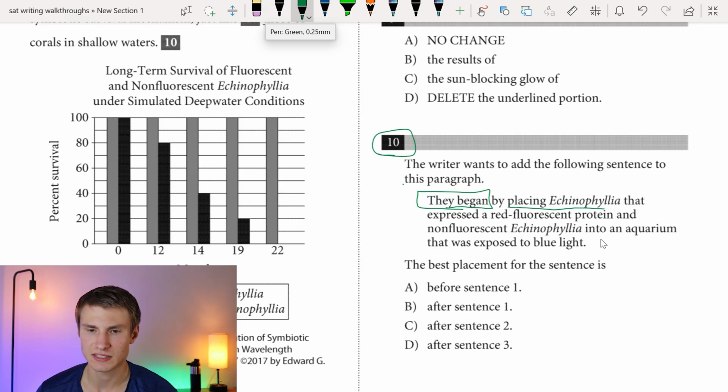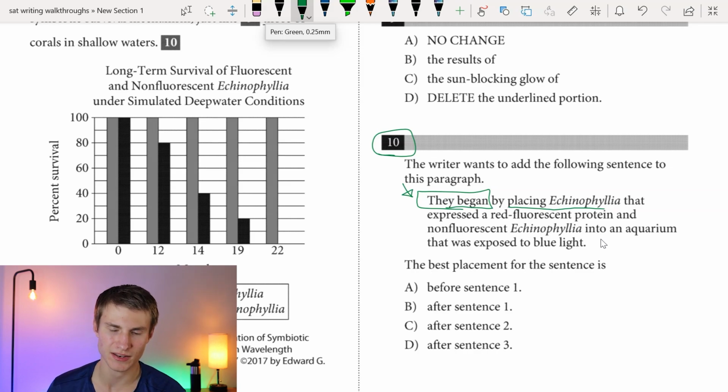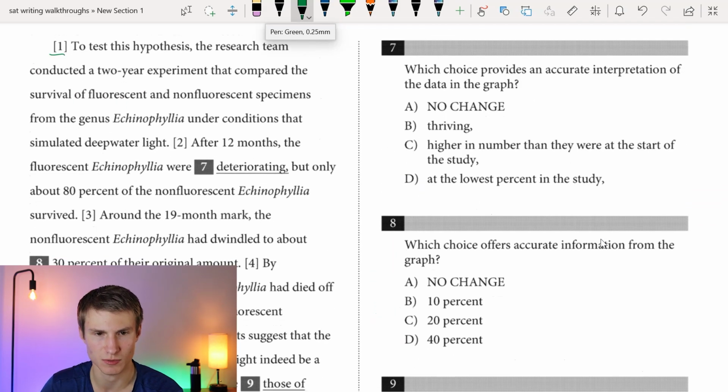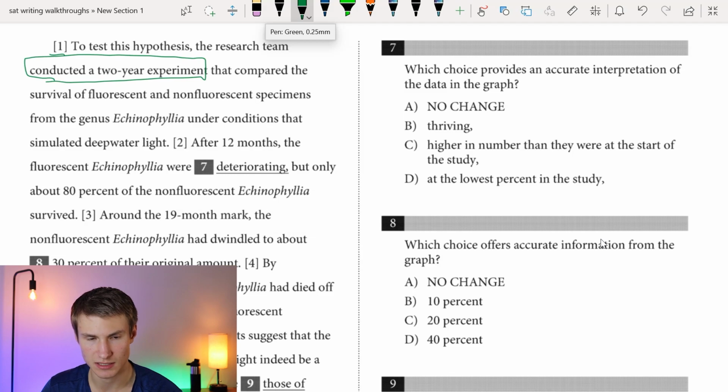In this case, like I said, when we start with "they began," it means we're probably going to say we have this experiment, and then once we start describing it, we're going to put this sentence in. So that's a pretty clear indicator as far as where I'm going to want to start. I'm going to go ahead and read from sentence number 1. To test this hypothesis, the research team conducted a 2-year experiment that compared the survival of fluorescent and non-fluorescent specimens from the genus Echinophyllia under conditions that simulated deep water light. So now I'm introducing my experiment.